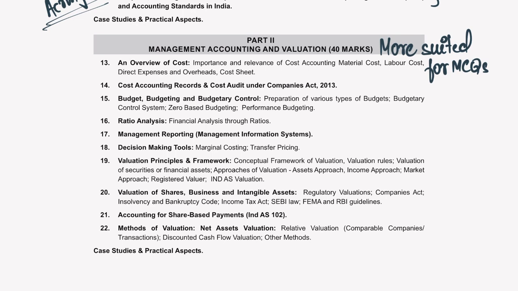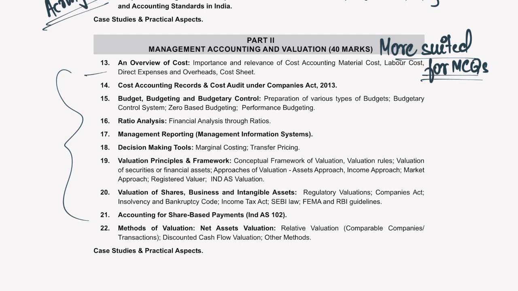Then we have the management accounting and valuation part, which is actually more suited for the MCQs. It's easy to ask questions from cost accounting as compared to questions from company accounting, or rather the corporate accounting, because here it's mostly the practical aspect which is more important than the theoretical aspect.